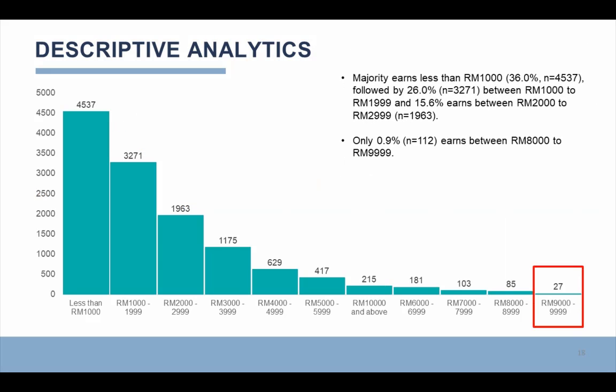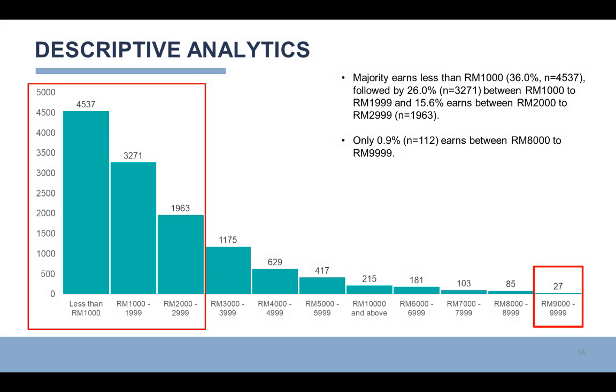Descriptive analytics continue. The majority earns less than 1,000 ringgit, 36.0%, equal to 4,537, followed by 26%, equal to 3,271, between 1,000 to 1,999, and 15.6% earns between 2,000 to 2,999, equal to 1,963 samples. Only 10.9%, equal to 112, earns between 8,000 to 9,999 ringgit.